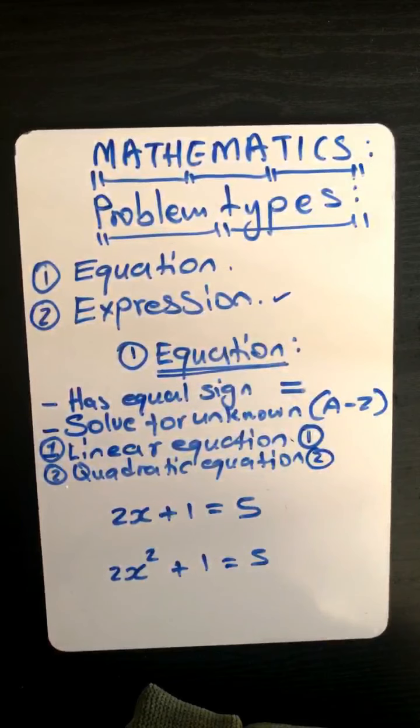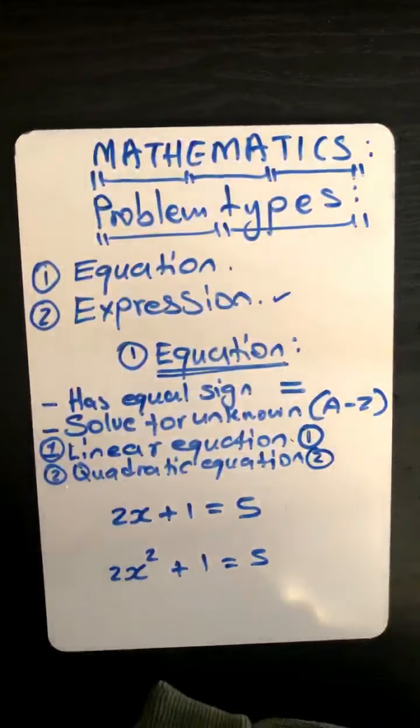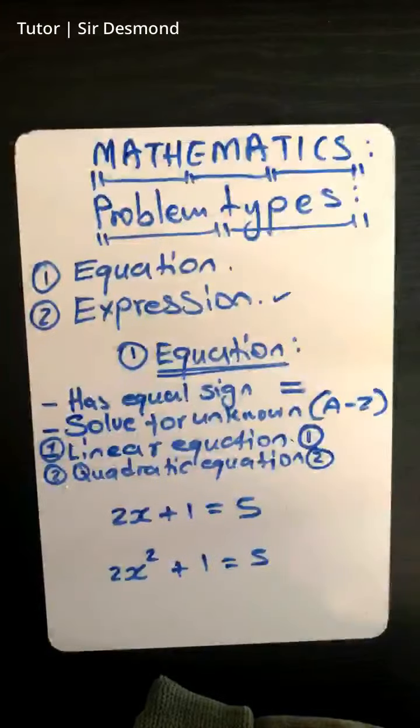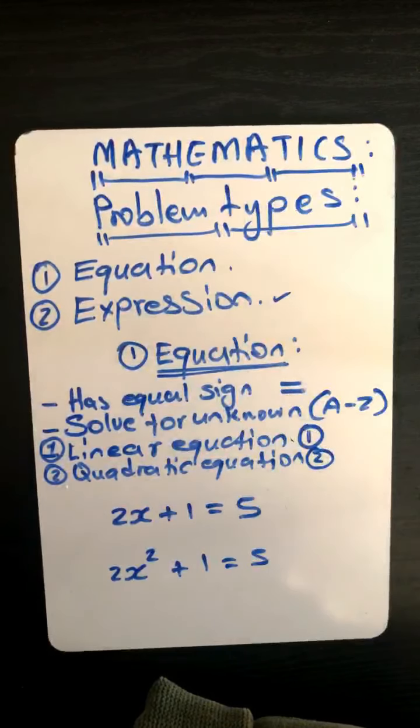Yes. The one has 2x squared plus 1 is equal to 5, and the other has 2x plus 1 is equal to 5. Which one is which in terms of linear and quadratic? 2x plus 1 is linear. 2x squared plus 1 is equal to 5 is quadratic.